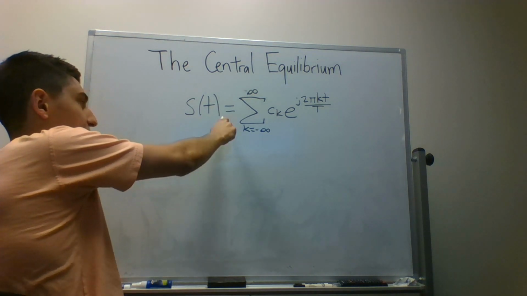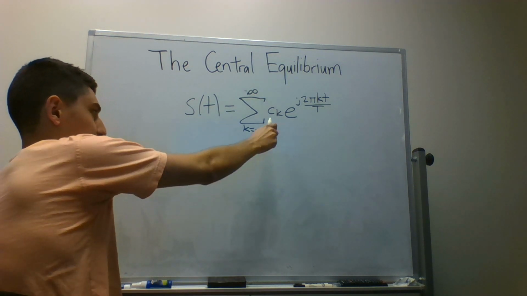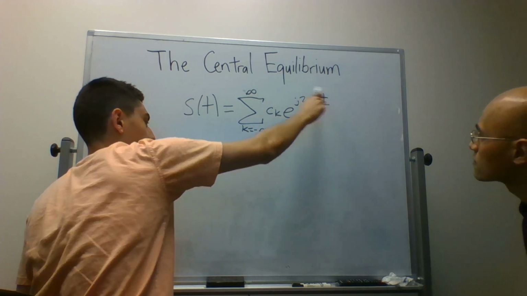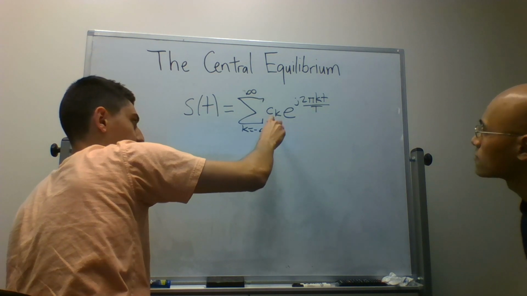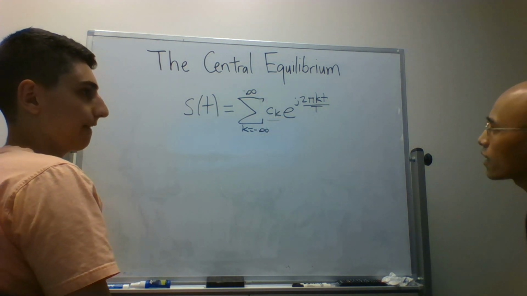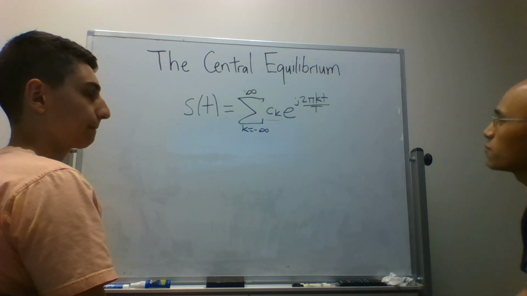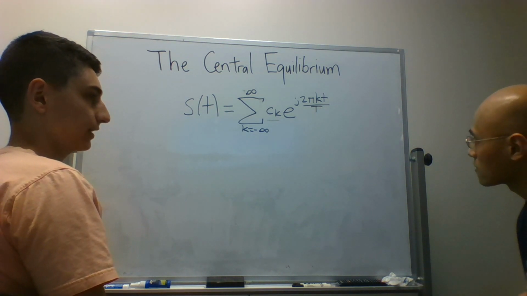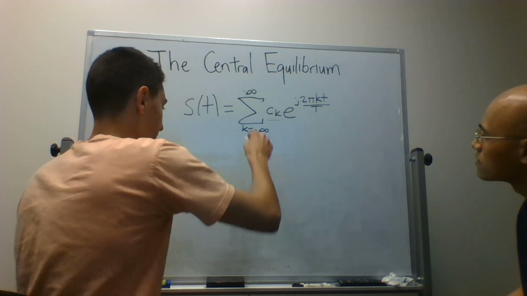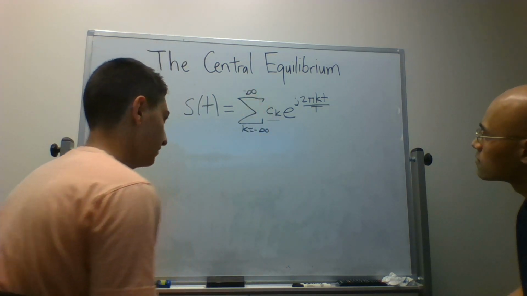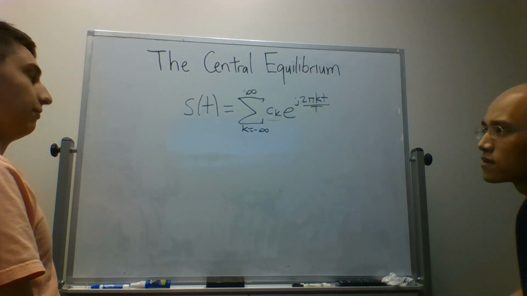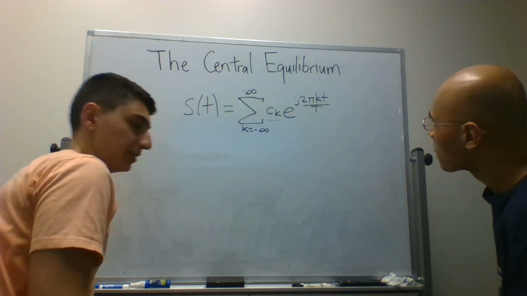We have some signal, and the way we find the signal is it's a sum of some complex exponentials. They're multiplied by some term c sub k, which can be complex. So these coefficients could be real or they could be complex. And we sum them from minus infinity to infinity. Some signals will actually have an infinite number of coefficients, but oftentimes there'll be a finite number.